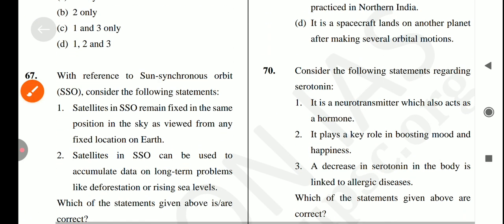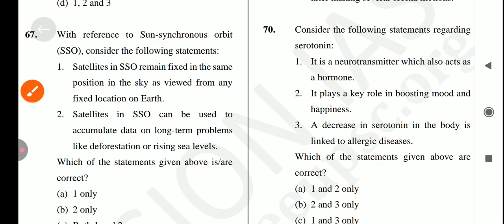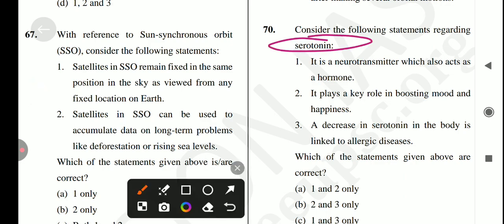Next question is: consider the following statements regarding serotonin. Okay, serotonin. So it is a neurotransmitter while also acting as a hormone. Correct statement. Next is, it plays a key role in boosting mood and happiness. It's also correct.